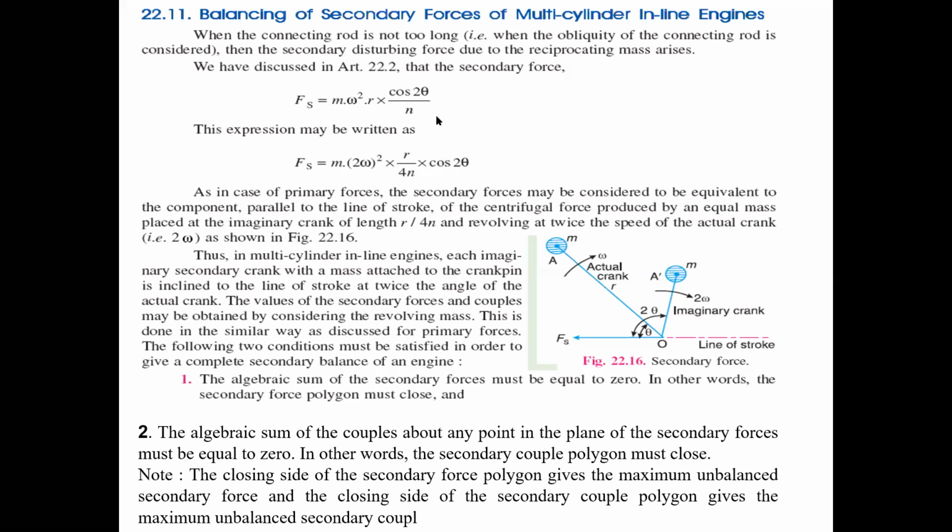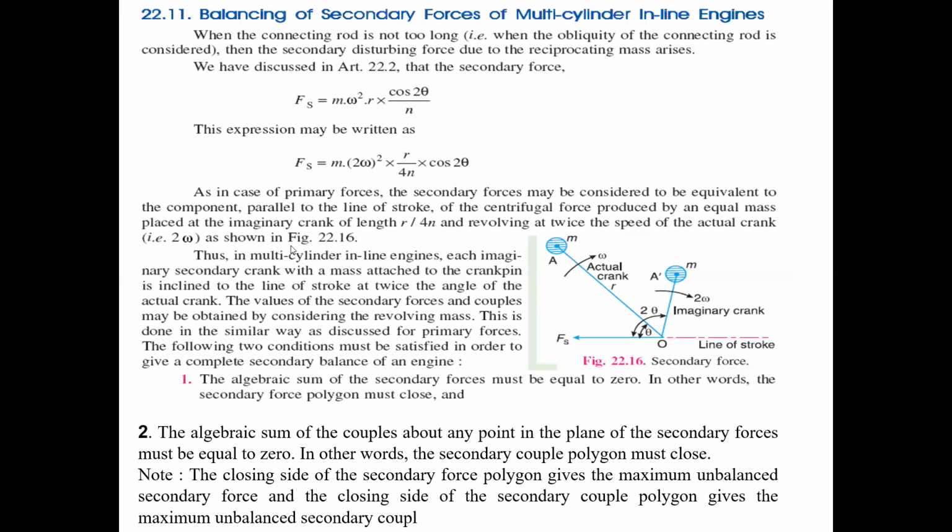But when omega is replaced with 2 omega, the whole expression is multiplied, and that is balanced by division with 4.